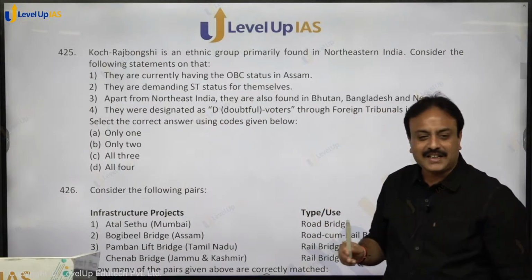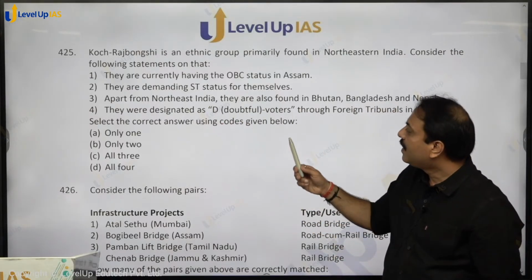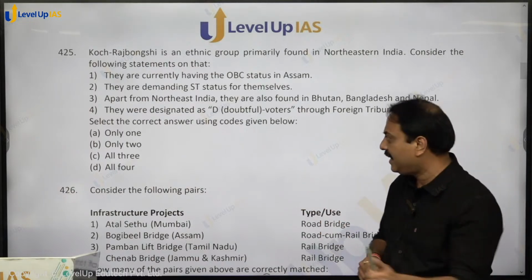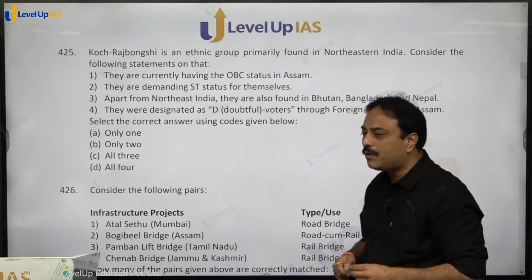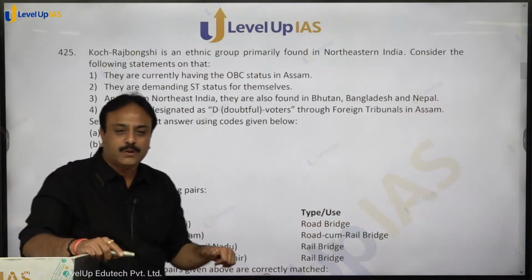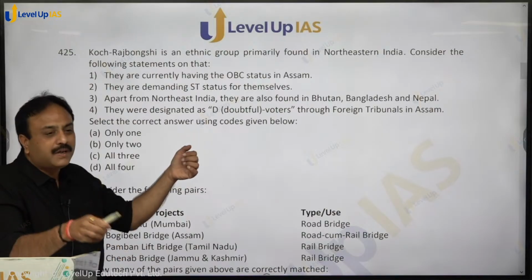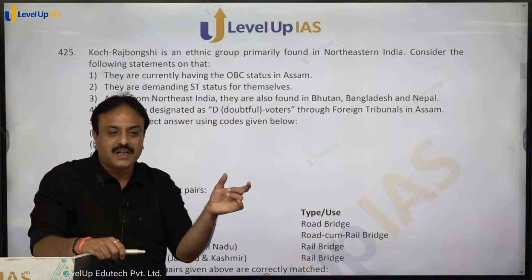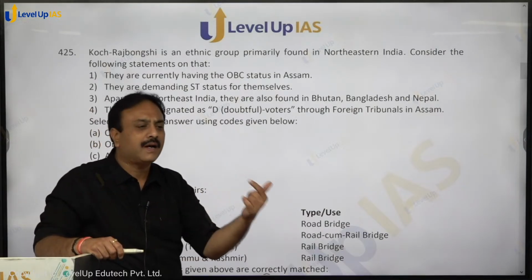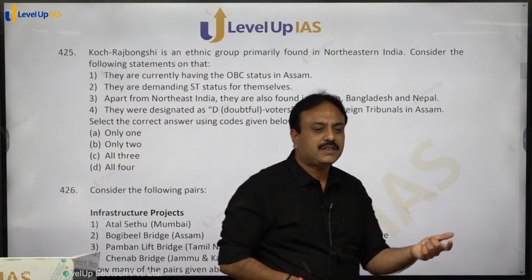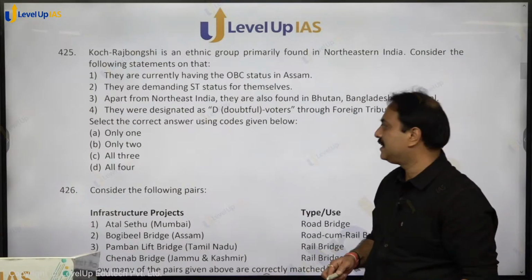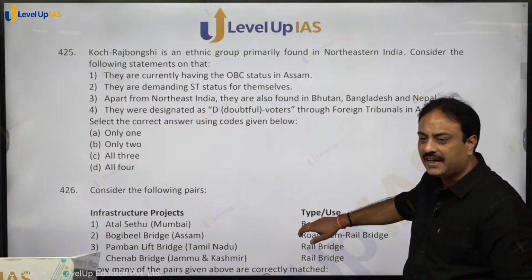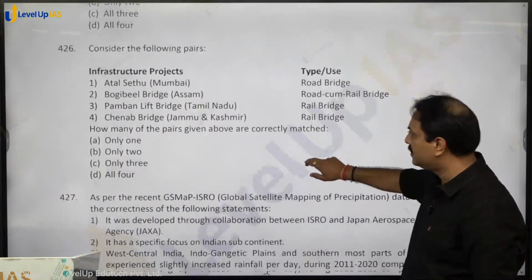They are demanding ST status for themselves, correct? Apart from northeast India, they are also found in Bhutan, Bangladesh and Nepal, correct? They were designated as doubtful voters, and that's why this term has been placed here. Recently the government of Assam removed them from the category of D voters. They were not given right to vote, they were considered as doubtful voters. The case was going on in foreign tribunal, from which the government of Assam has taken a step back. So all four statements hold true. So all four, option D, D for dog, shall be the right answer.